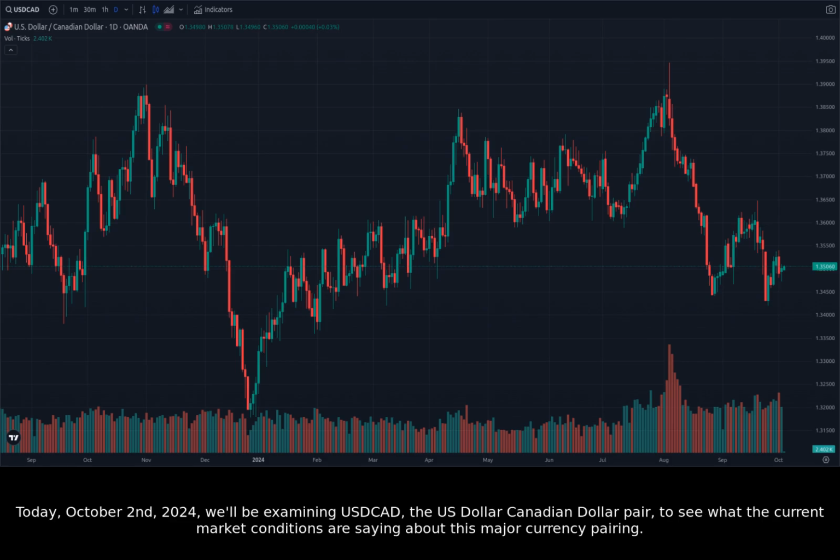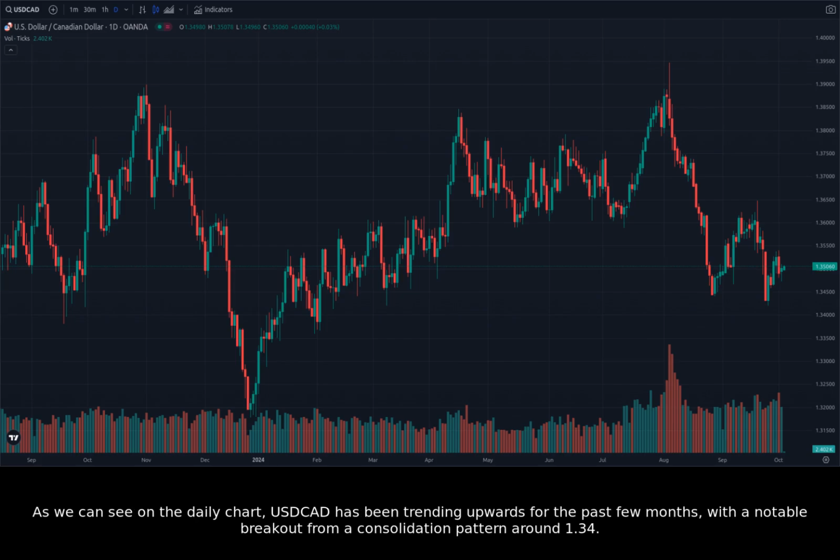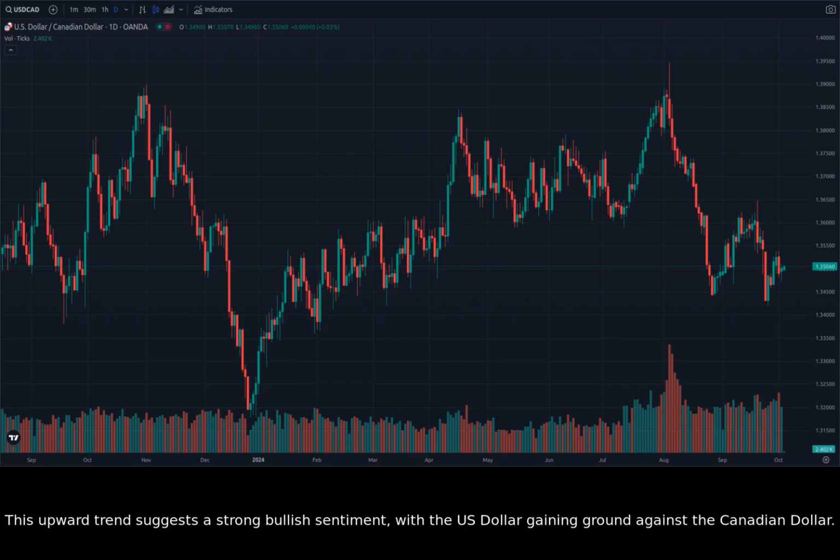Today, October 2nd, 2024, we'll be examining USDCAD, the US dollar-Canadian dollar pair, to see what the current market conditions are saying about this major currency pairing. As we can see on the daily chart, USDCAD has been trending upwards for the past few months, with a notable breakout from a consolidation pattern around 1.34. This upward trend suggests a strong bullish sentiment, with the US dollar gaining ground against the Canadian dollar.